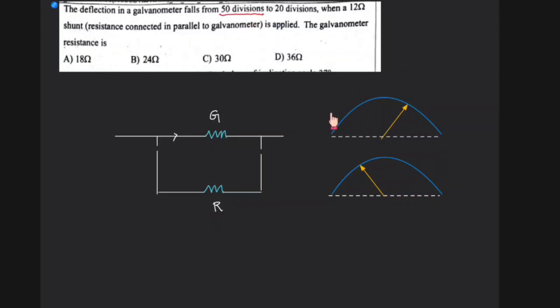There are 50 divisions. So this is 1 division, 2, 3, 4, 5 and so on up to 50. Initially it is showing 50 divisions. So each division is, let's say, 1 milliampere. So it is showing 50 milliamperes.